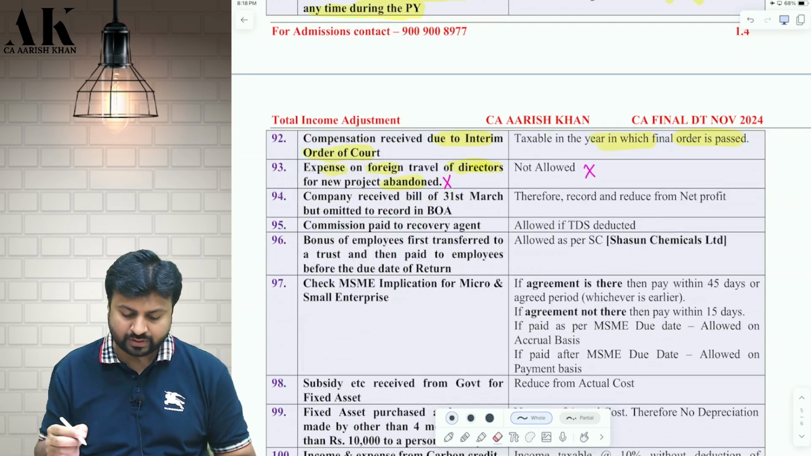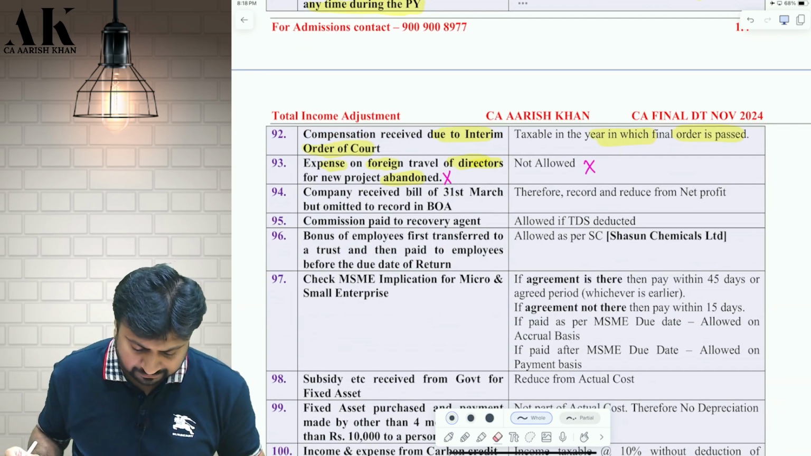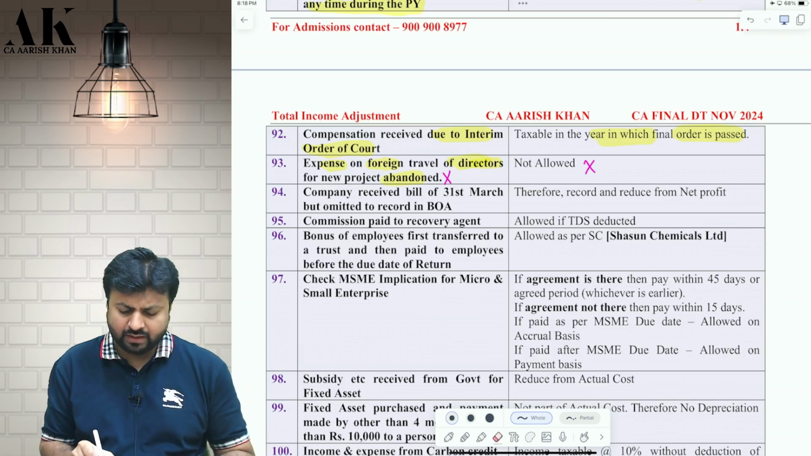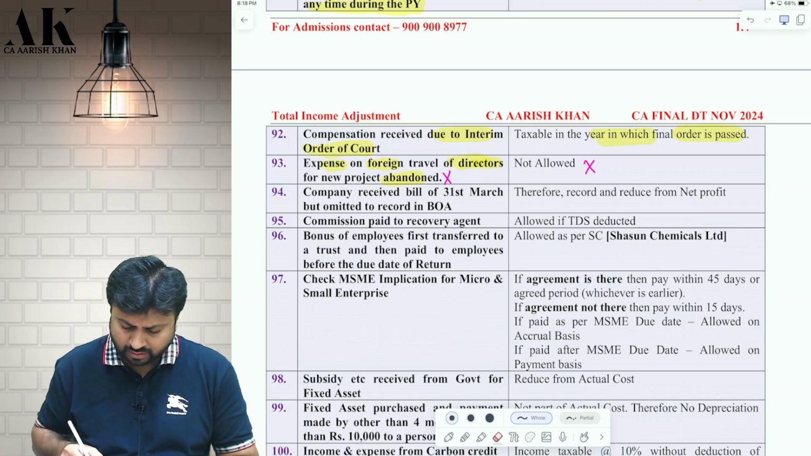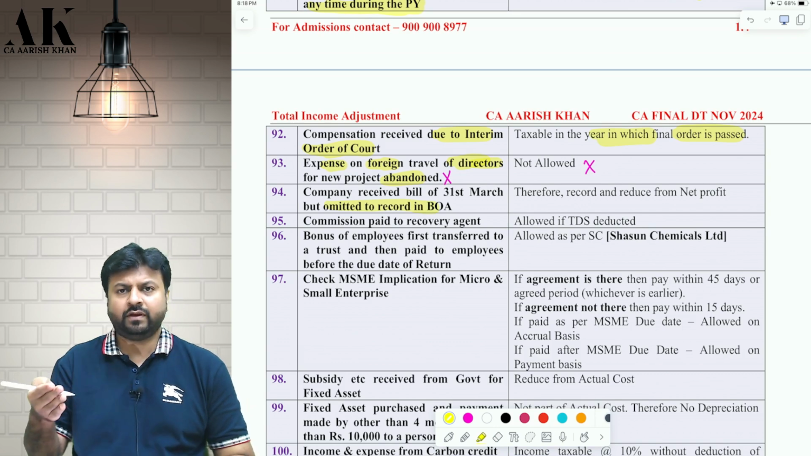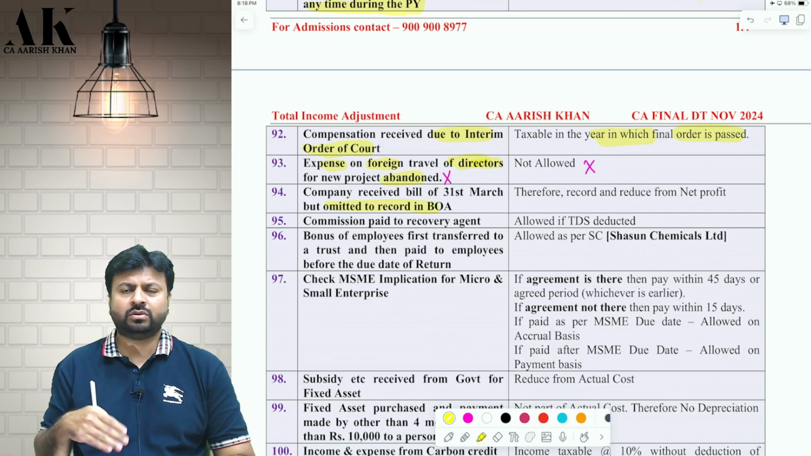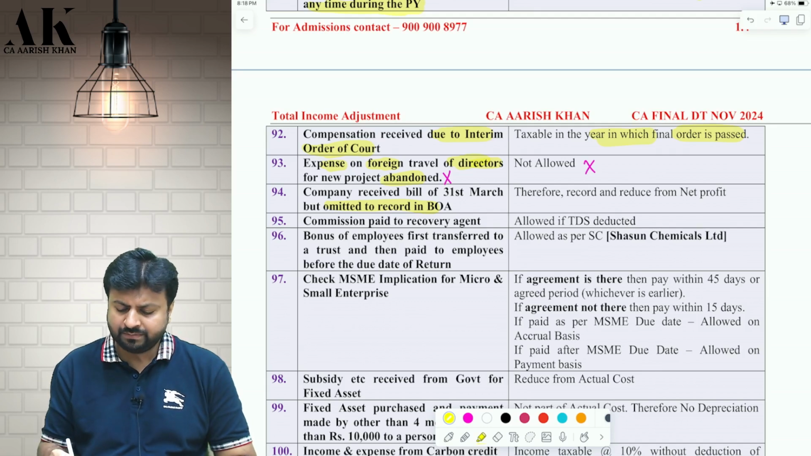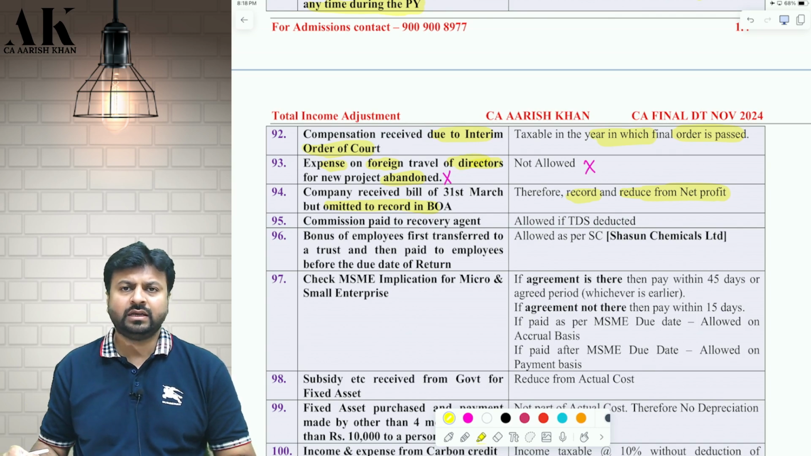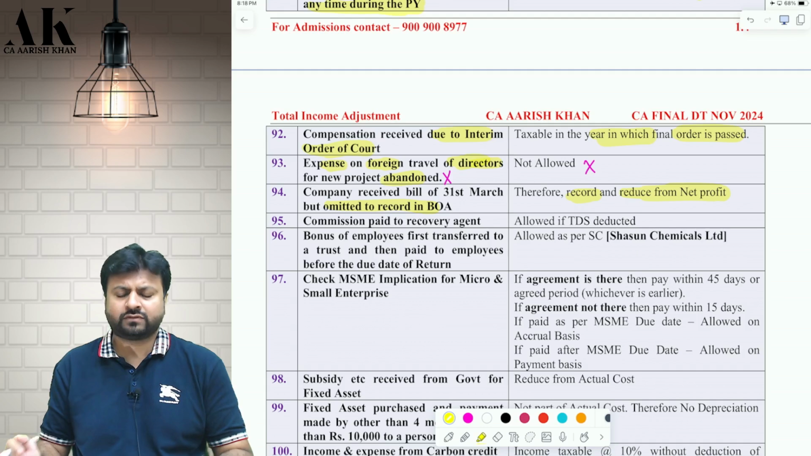Okay, next one, 93rd point, I have already told you. 94th point. Company received a bill of 31st March but omitted to record that in the books of account. So if you have purchased some goods but omitted to record that, it is very simple: record it and reduce it from the net profit. It is as simple as that.